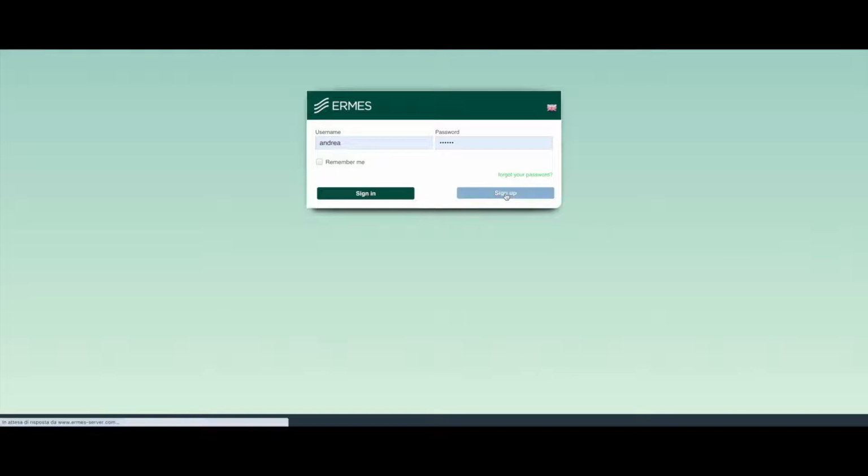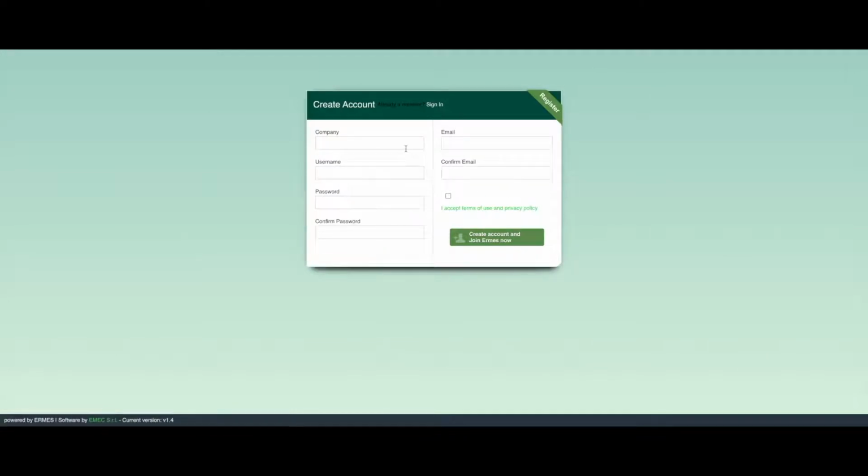Click on Sign Up to go to the registration menu, where the user enters a series of information such as company name, username and password, an email where you can receive account registration confirmation and any notices related to the portal. Accept the privacy conditions and policy and then conclude.